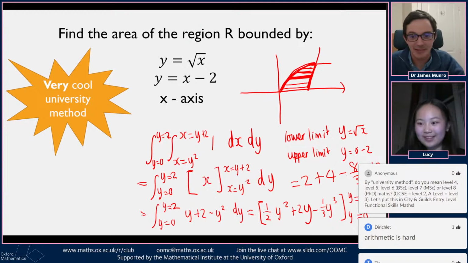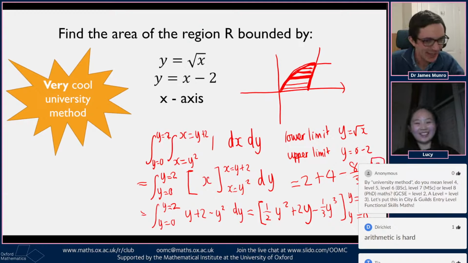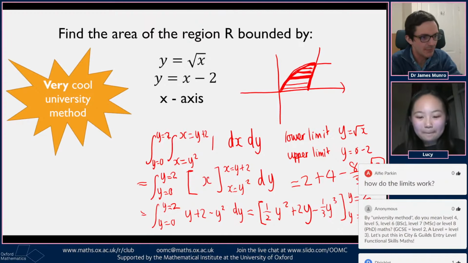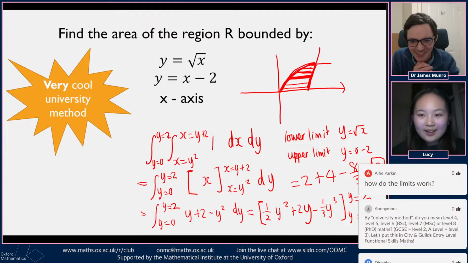We got some banter about different levels of university course going on. Cool. Okay. I think we're going to get, how do the limits work? Do you want to quickly say where your limits came from again for this time? Maybe label them on the picture so we can get them there.